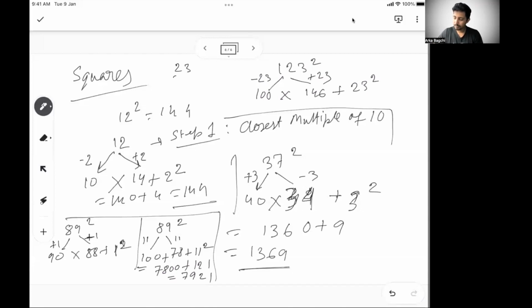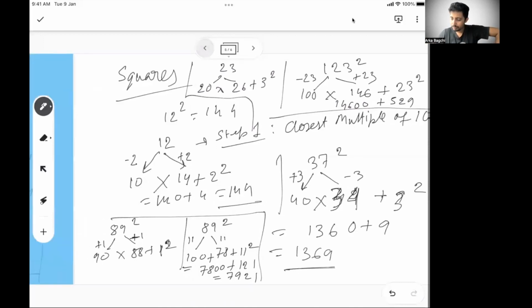So for 23, I'll come down by 3, 20, 26, plus 3 square, right? So this will tell me 26 into 20 is 520 plus 9, 529. So this is 529 and this is 14,600. You can add these two and get the answer. So this is the fastest way of doing squares, and any number in the world will follow this. So this is one technique I just wanted to cover.